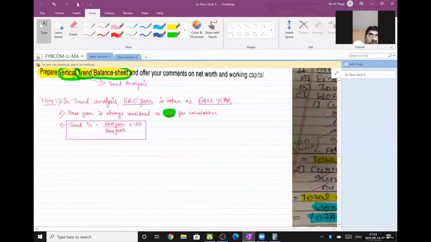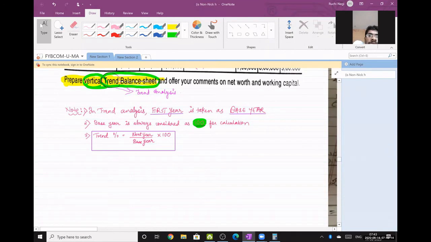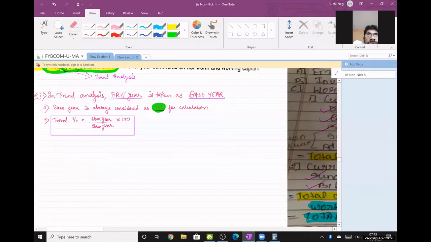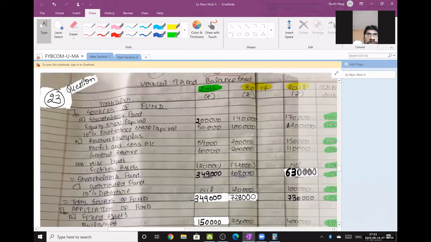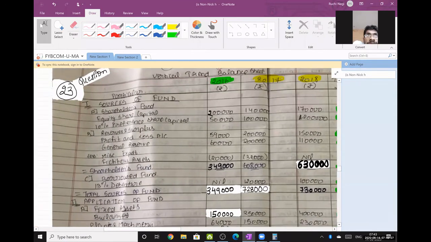Remember this point for trend analysis. First year is the base year. Base year is always 100, and this formula: next year upon base year into 100. Okay? So start. First, I will show you only the first 3 years.